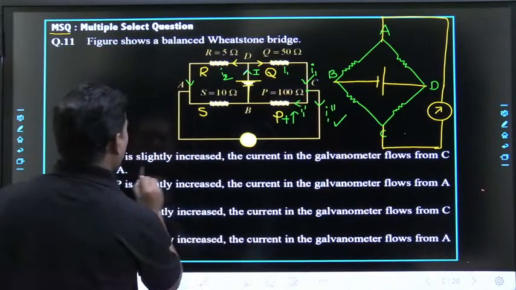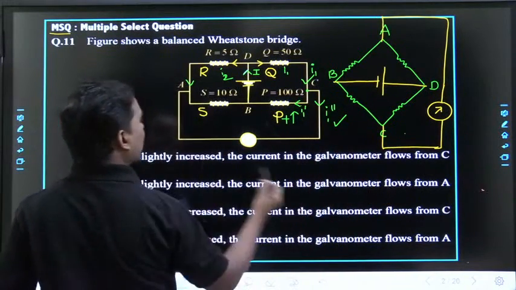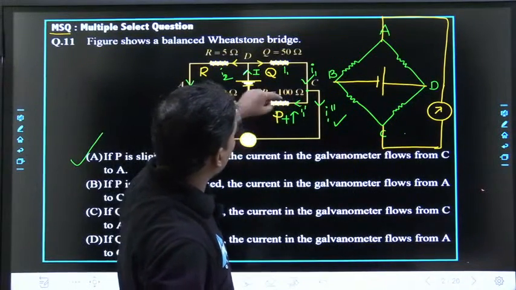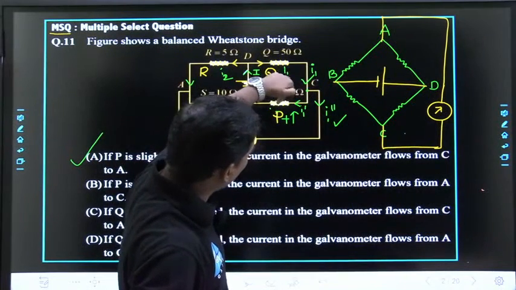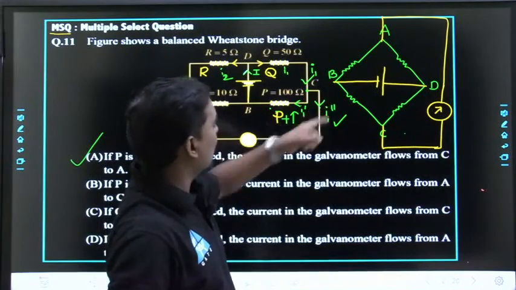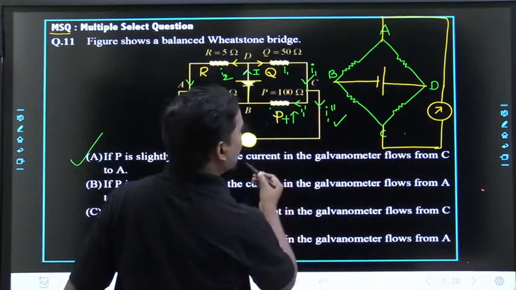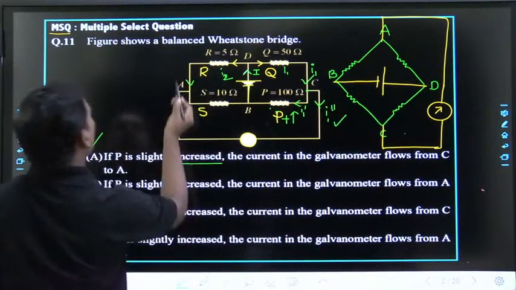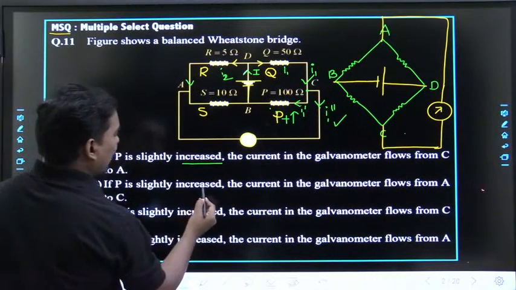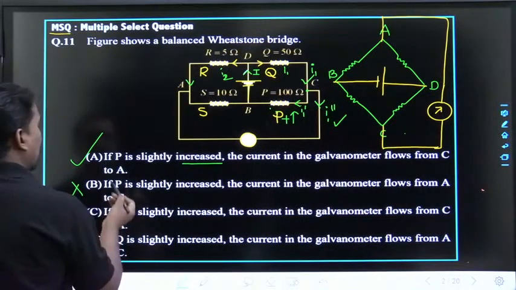If P is slightly increased, the current in the galvanometer flows from C to A. So this statement is correct. When this resistance increases, this current decreases. When this current decreases, this current increases. So if P is slightly increased, the current in the galvanometer flows from C to A, correct. Next, if P is slightly increased, the current in the galvanometer flows from A to C. Wrong.